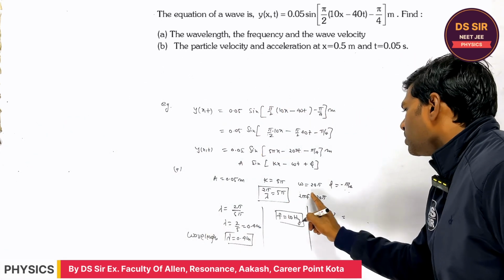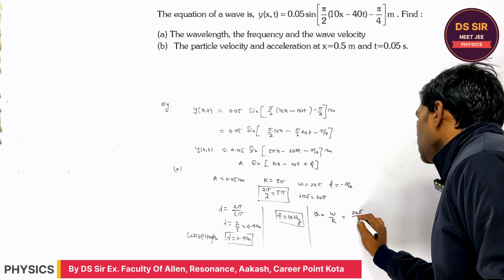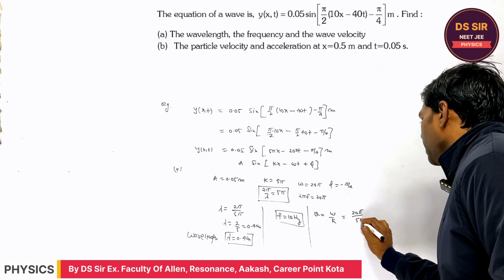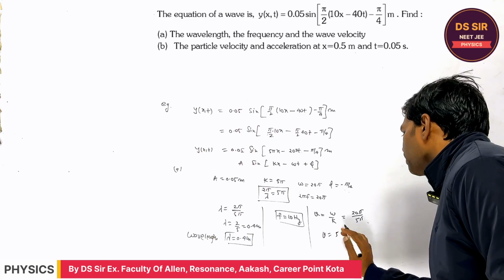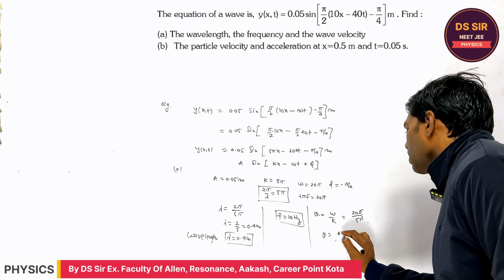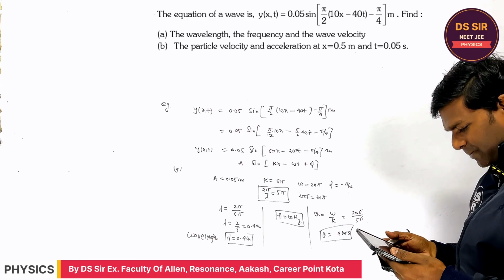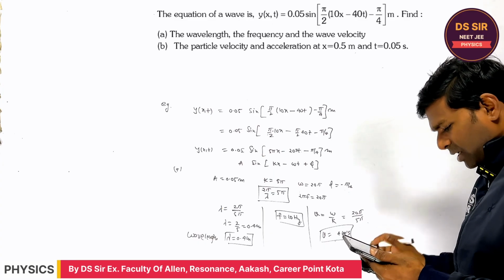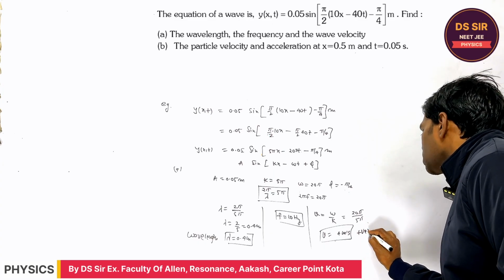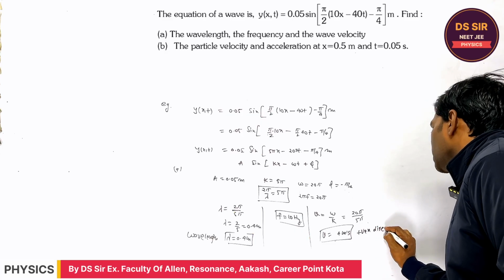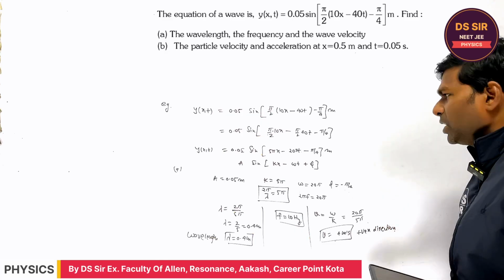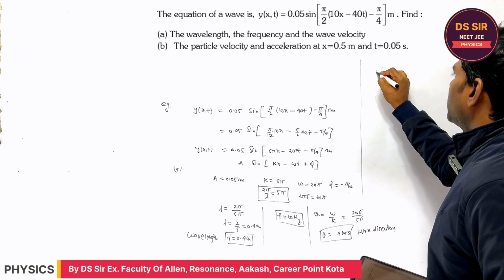What is omega? 20 pi. What is k? It is equal to 5 pi. The speed is what? 4 meter per second, right? And it is in positive x direction. Is it clear or not? Right. So this is the A part.